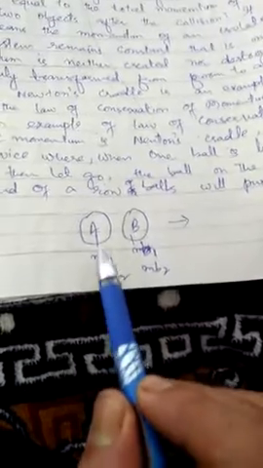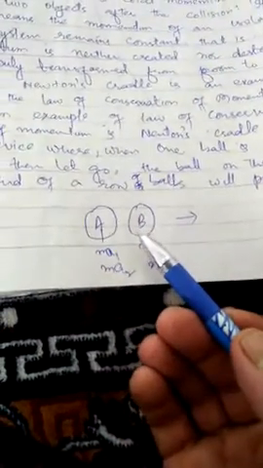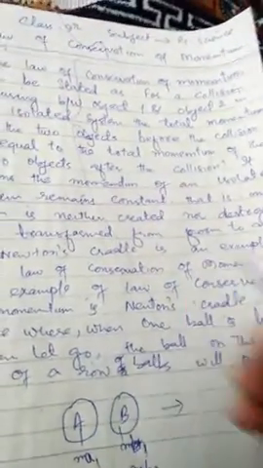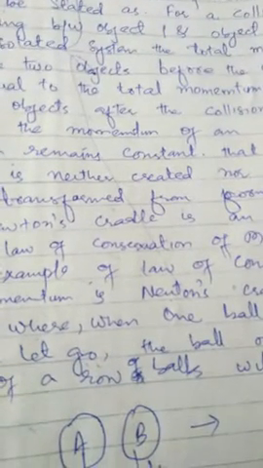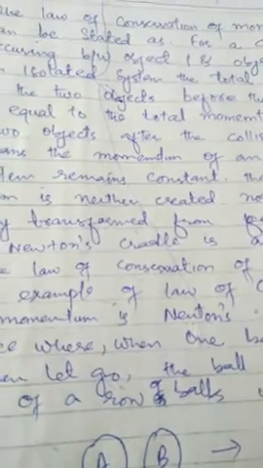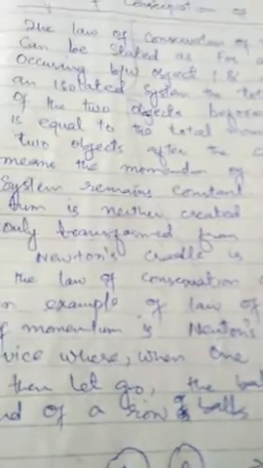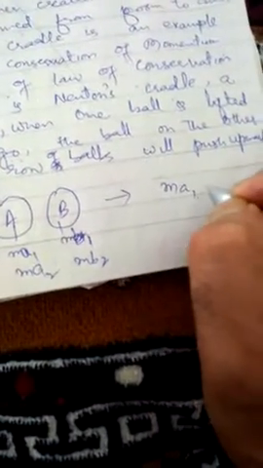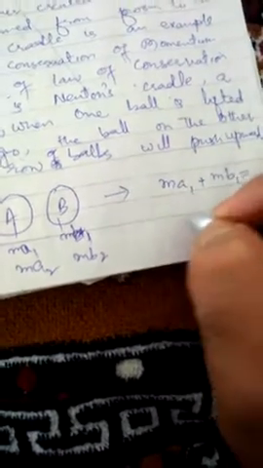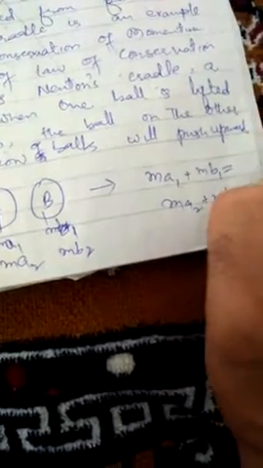But it has been seen that the total momentum of the two objects before the collision is always equal to the total momentum of the objects after the collision. That means the momentum of an isolated system remains constant, it remains conserved. That means for a collision between two objects in an isolated system, the total momentum before the collision is equal to the total momentum after the collision. For example, m_A1 plus m_B1 is equal to m_A2 plus m_B2.